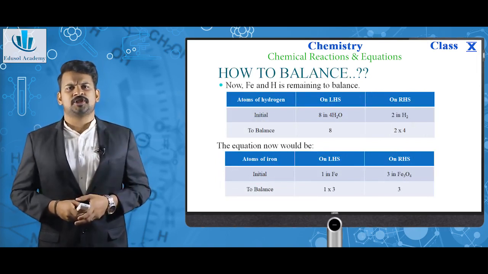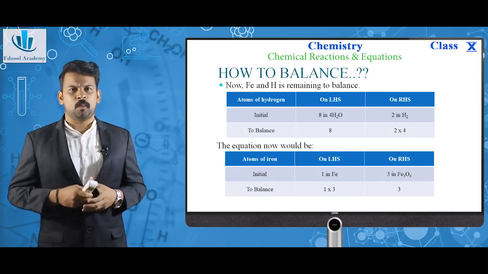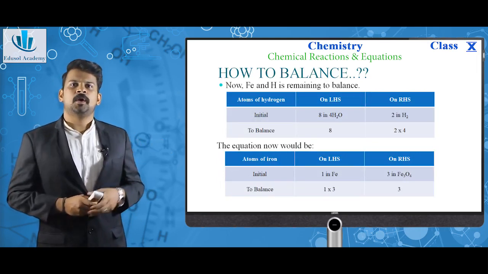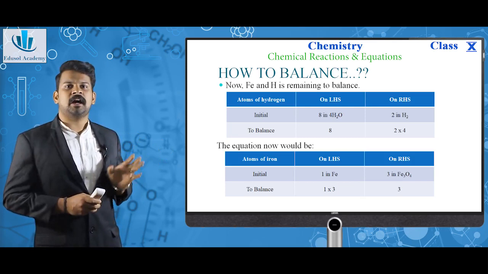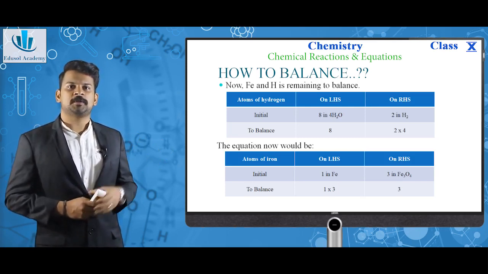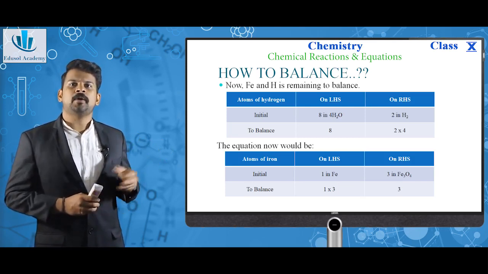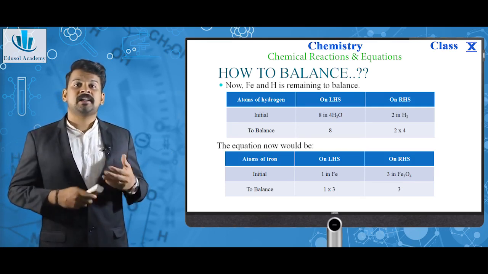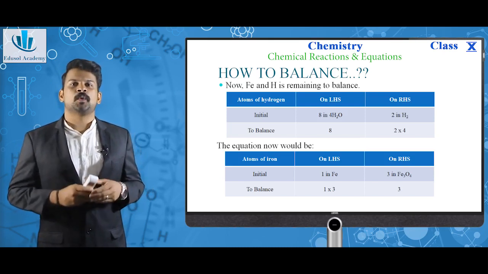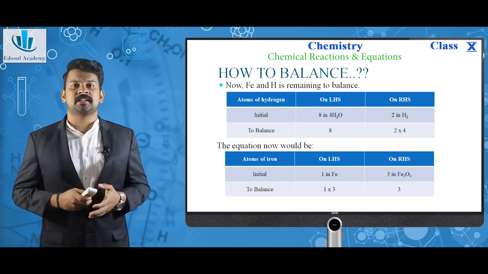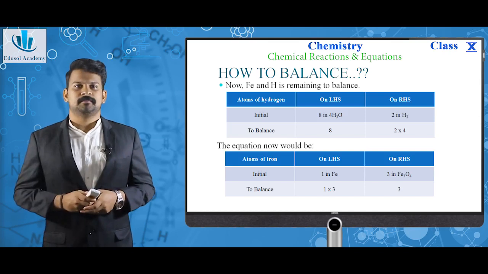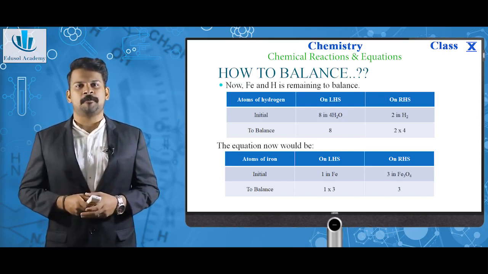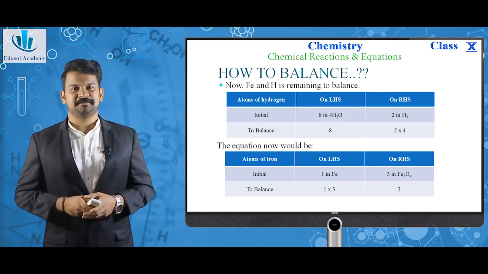Now, Fe and H, iron and hydrogen, are the remaining ones to balance. Let's go for hydrogen. As you can see, here on LHS, there are 8 hydrogens in 4H2O, which means 4 into 2, 8 hydrogens. On RHS, there are 2 hydrogens in H2. So, the RHS hydrogen needs to be balanced. So, we just multiply the RHS side with 4, which becomes Fe plus 4H2O giving Fe3O4 plus 4H2.